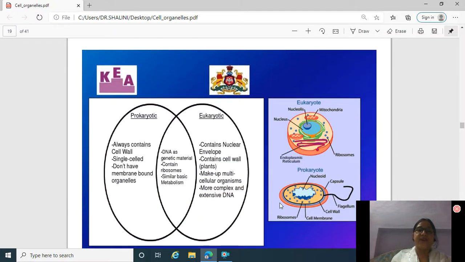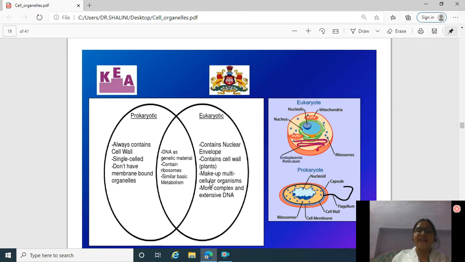After that, there are differences between prokaryotic and eukaryotic nucleus. In the prokaryotic cells there are cell wall. These are single celled and they don't have membrane bound organelles.